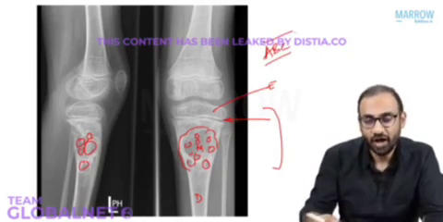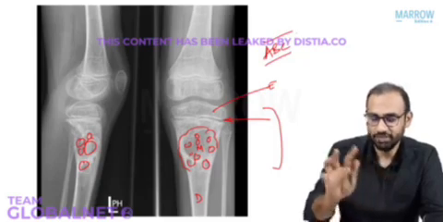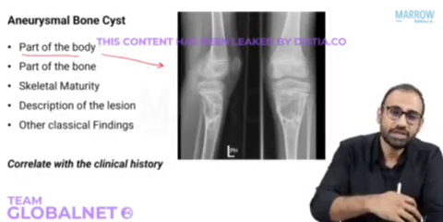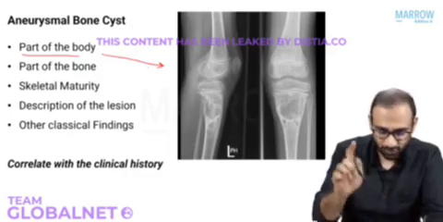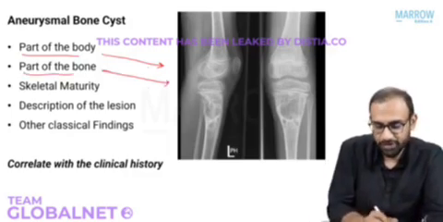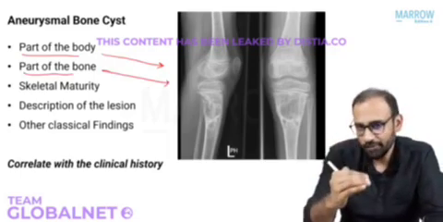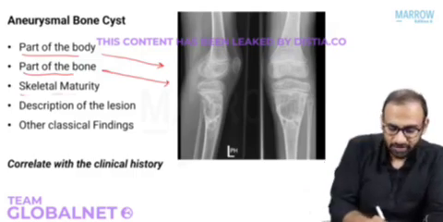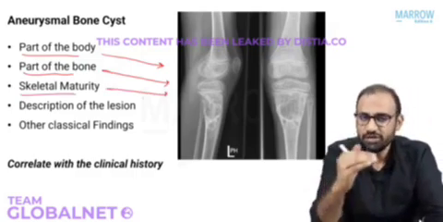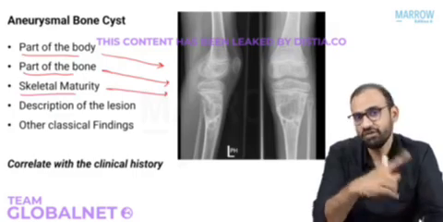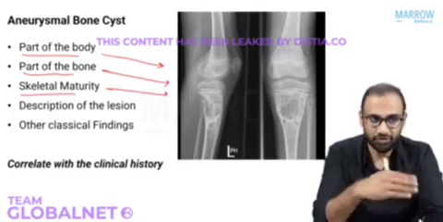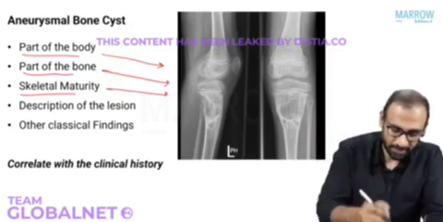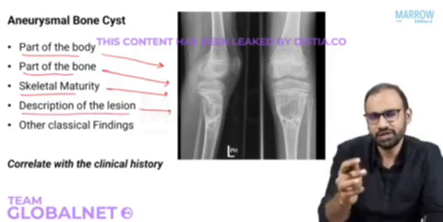So what are you learning here? How do you pick up these findings on X-ray? Step by step. First, you need to identify the part of the body. Knee, proximal humerus, elbow, hip. That's what you need to do. Second, which part of the bone is affected? Is it epi, meta or dia? Or is it epi-meta or meta-dia, dia-meta? Okay, that you have to do. Third thing is look for skeletal maturity. Is the growth plate visible or not? Because you know there are certain lesions that occur after skeletal maturity and certain before it. Like for example, GCT will always occur after skeletal maturity on your exam. Okay? Then look for the description of the lesion. How is it? Is it centric?